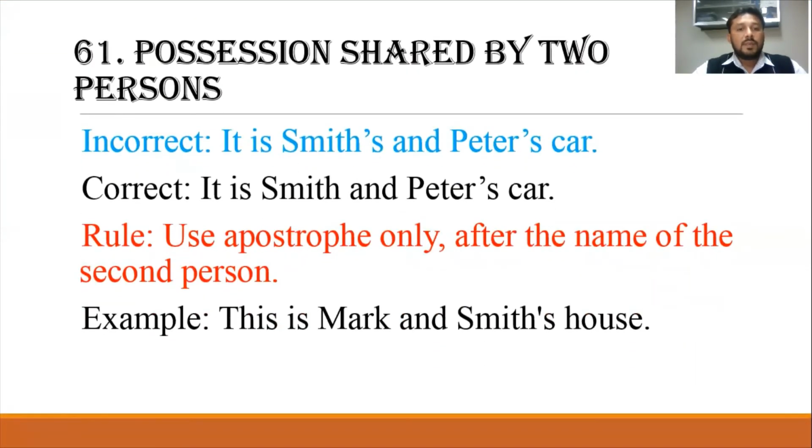Then we have a possession shared by two persons. When in a sentence there is a possession shared by two persons, we have to give the apostrophe to the last one, like it is Smith's and Peter's car. Two persons are there, so we cannot use the apostrophe with both persons. The correct one is it is Smith and Peter's car. Okay, this is Mark and Smith's house. So if two persons are there, we always use the apostrophe with the last person, the name of that last one.